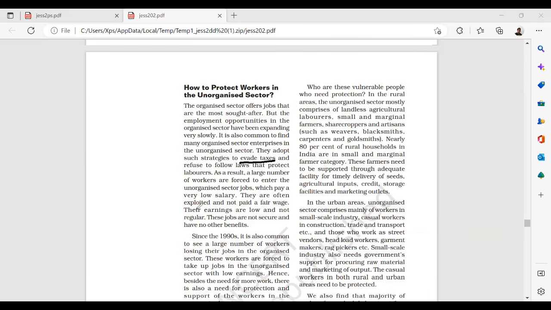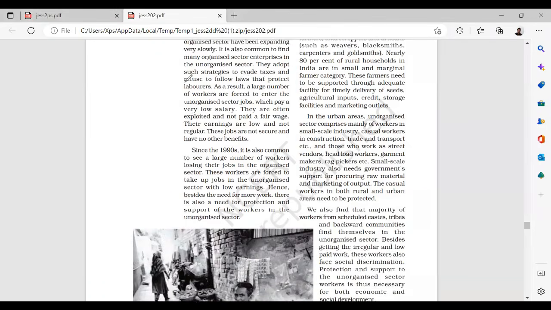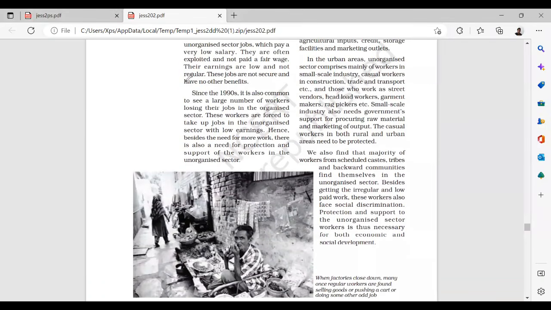They are not paid equal wages, even though low salaries are given, and they are not secured and not getting any benefit. In 1990, it was also common to see a large number of workers losing their jobs in the organized sector. These workers were forced to take up jobs in the unorganized sector, with very, very low earnings. Because organized is not performing, what responsibility do I have? I have to get into the unorganized sector.